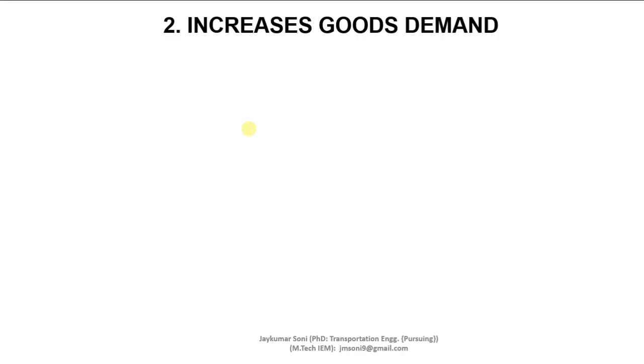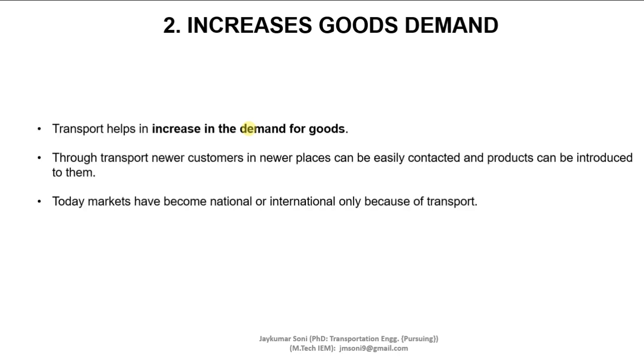Another criterion is how transportation can help: it increases the demand for goods. Through transport, newer customers in newer places can be easily contacted and products can be introduced to them easily. Nowadays, markets have become national and international only because of transport. You can purchase a new iPhone from America and have it brought to you only because efficient transportation is provided. So, transport helps in increasing the demand for goods.